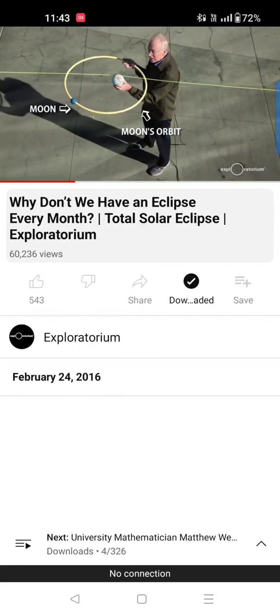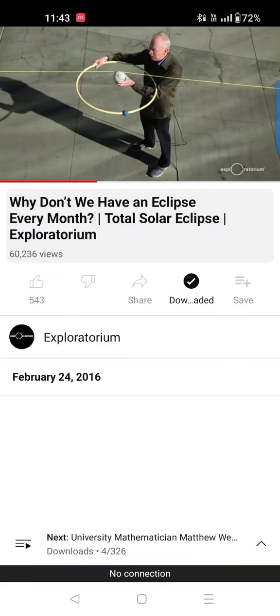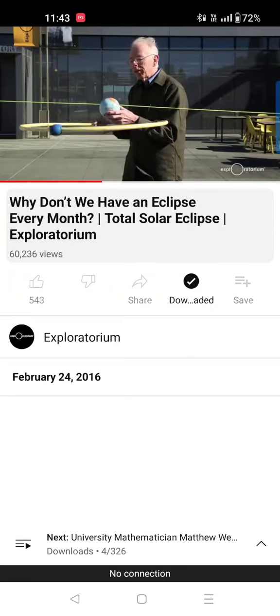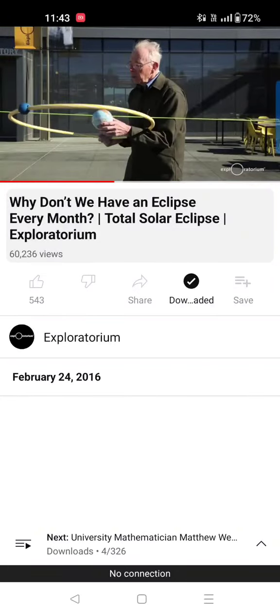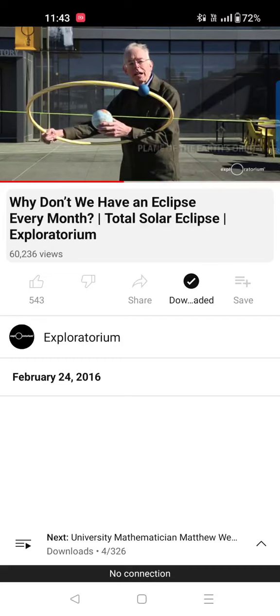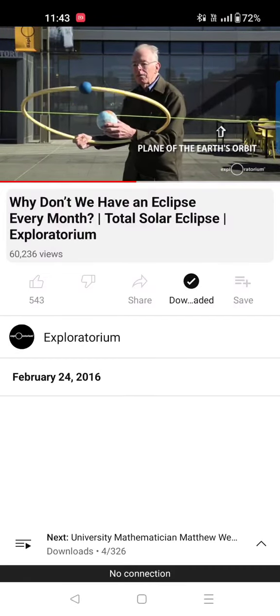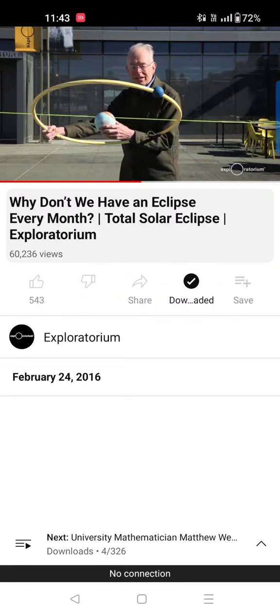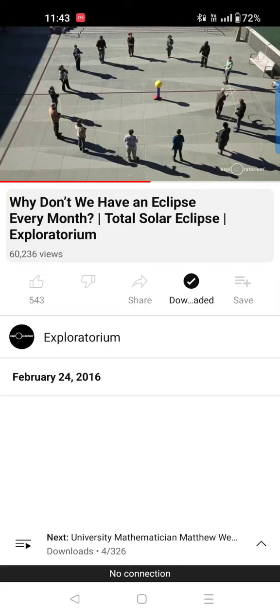If they were in the same plane, then once a month, the Moon would move on the line between the Earth and the Sun, and there would be a total solar eclipse every month. However, the Moon's orbit is tilted by 5 degrees, so that as the Moon orbits, it can pass way above the plane of the Earth's orbit around the Sun. And that means the shadow of the Moon misses the Earth. So most of the time, there is not a total solar eclipse.